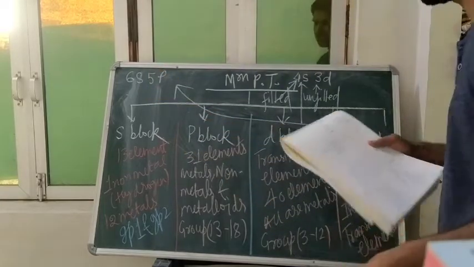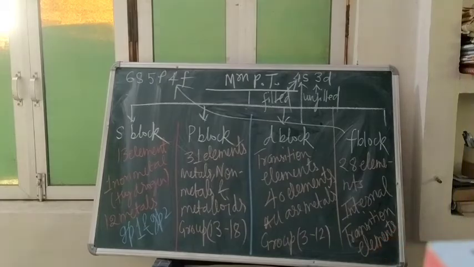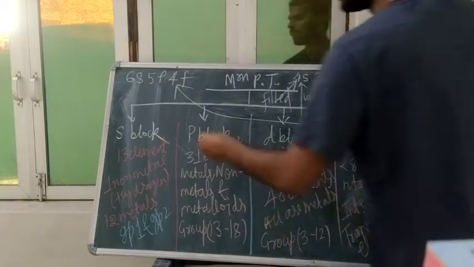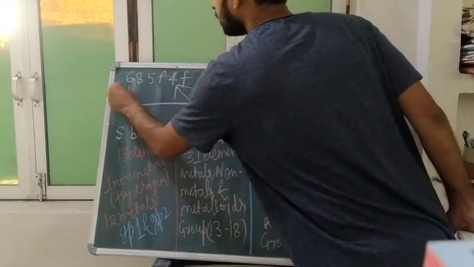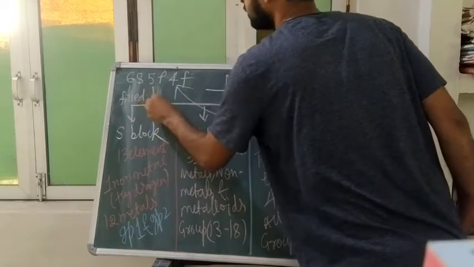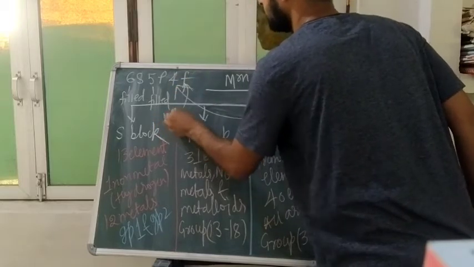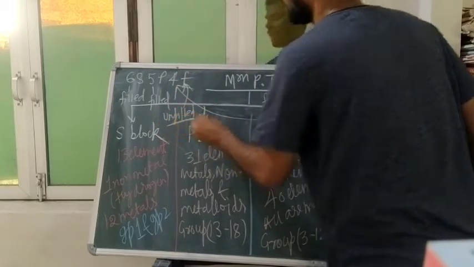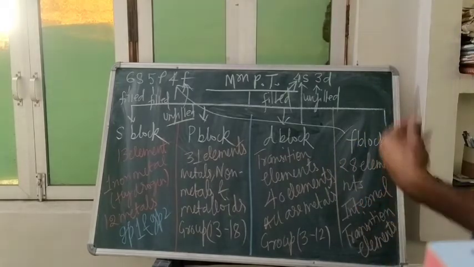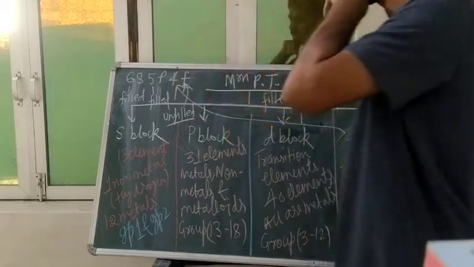I am just considering one example. Here 6s and 5p are filled, and 4f is unfilled.